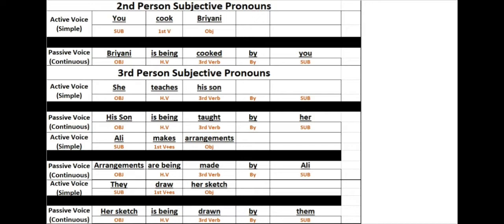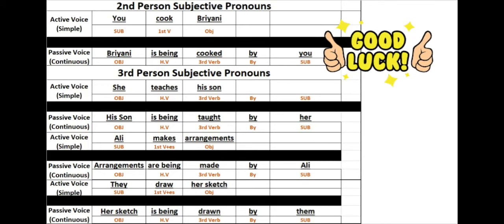Further, we will follow the same rule as in the recent example, helping verb according to our object, which is biryani. Because biryani is singular and countable, we will use helping verb is with being plus third form of the verb plus by and subject. Hope you studied well. Now practice with more active examples if you want to practice passive voice. Best of luck, guys. Now moving towards negative sentences.